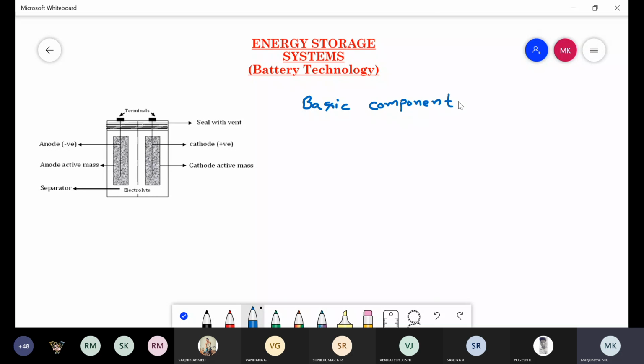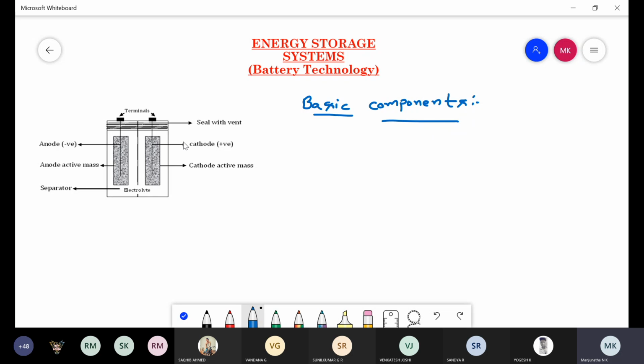The first one is the anode, another is the cathode, another is the electrolyte, and another is the separator. See, this is one battery. The diagram shows it clearly. See this diagram, this is one representation of a battery. Generally a battery is made by using four basic components.